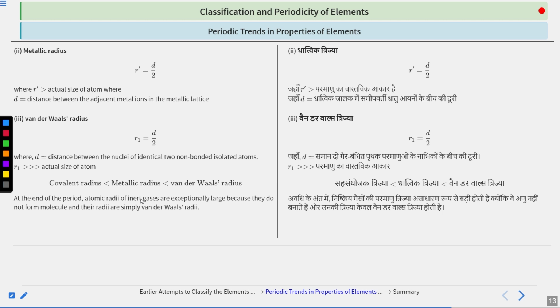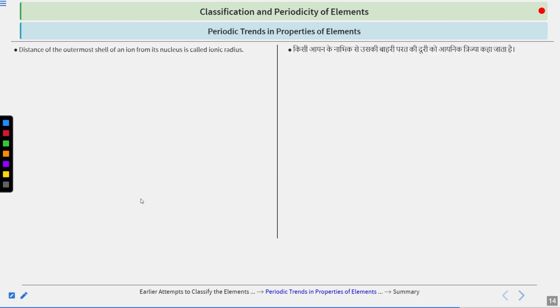Due to that reason, they do not form, say, He2 or Xe2, and as a result they exist individually. Clear? Therefore they do not form molecules, so they are exceptionally large, and hence their radii are simply van der Waals radii. Clear?